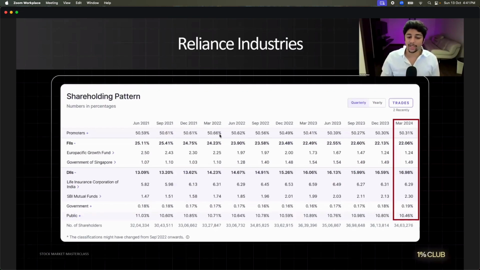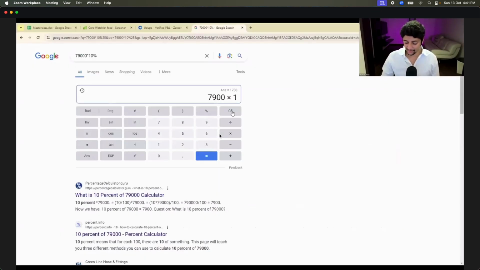So how much did Mukesh Ambani make for all the mutual funds in India? Another 17%. Okay? So 7,900 into 17% is 1,343 crores made for all the mutual funds in India. Good or bad? That's awesome. Because this money makes the mutual funds' value go up more.